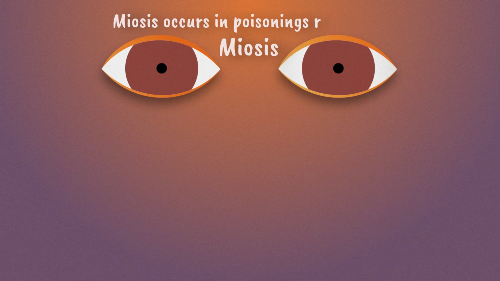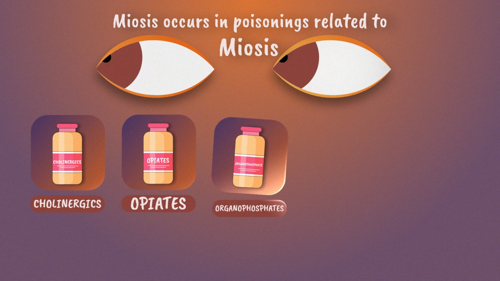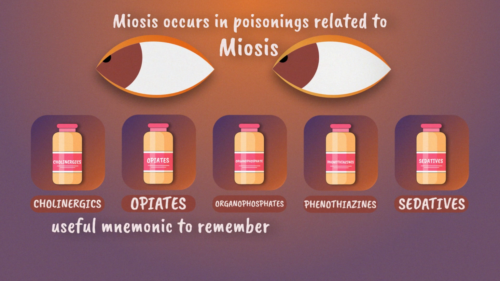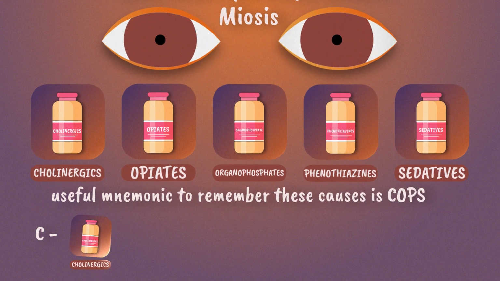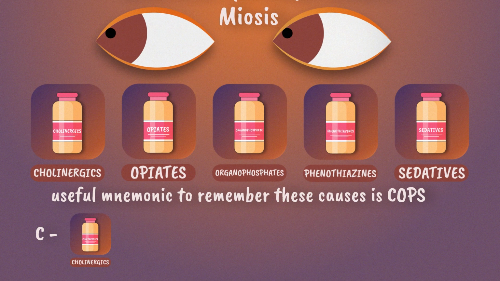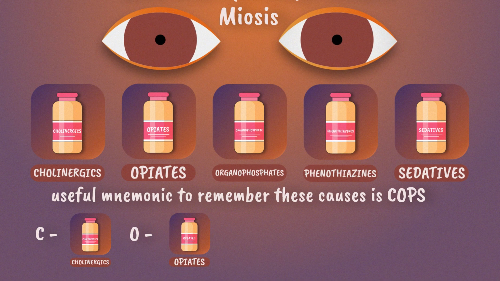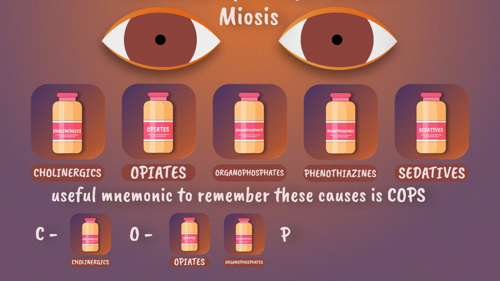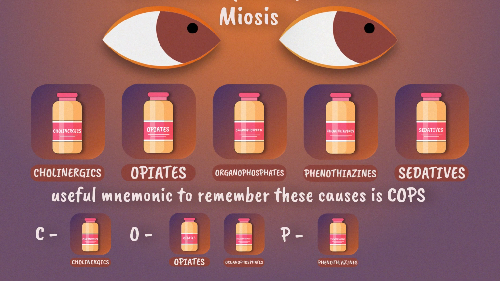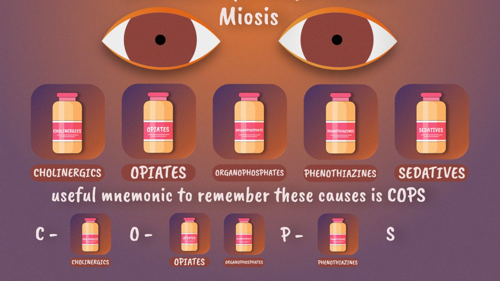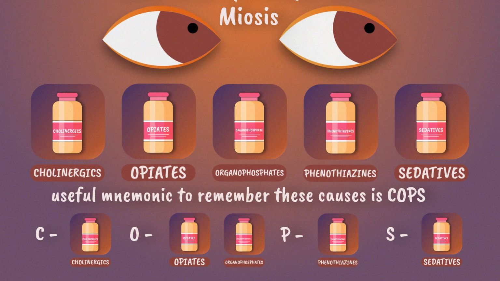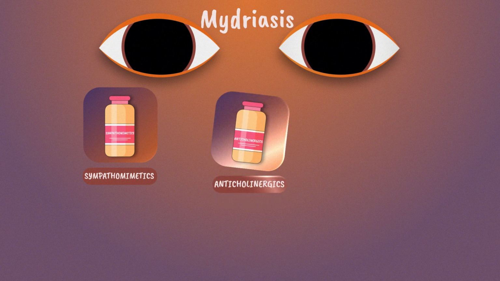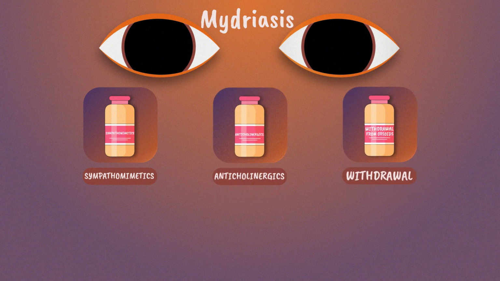Miosis occurs in poisonings related to cholinergics, opiates, organophosphates, phenothiazines, and sedatives. A useful mnemonic to remember these causes is COPS. C, cholinergics: pilocarpine, clonidine. O, opiates: morphine, heroin, fentanyl, or organophosphate poisoning. P, phenothiazines: chlorpromazine, pontine hemorrhage. S, sedatives: benzodiazepines, barbiturates.